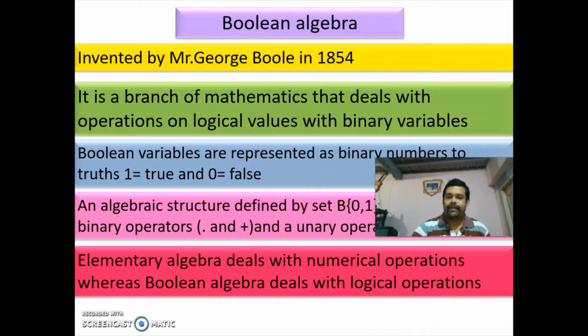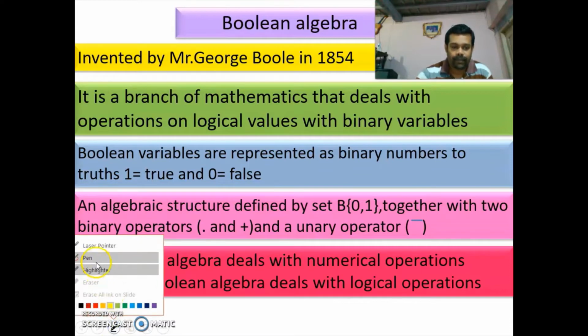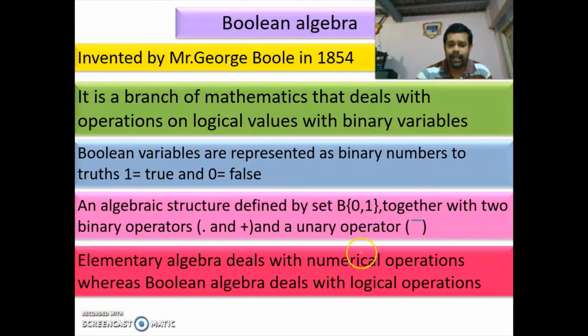The main difference between ordinary algebra and Boolean algebra is that elementary algebra deals with numerical operations and Boolean algebra deals with logical operations.